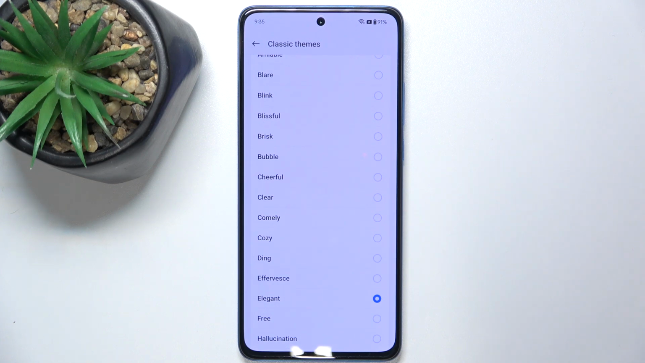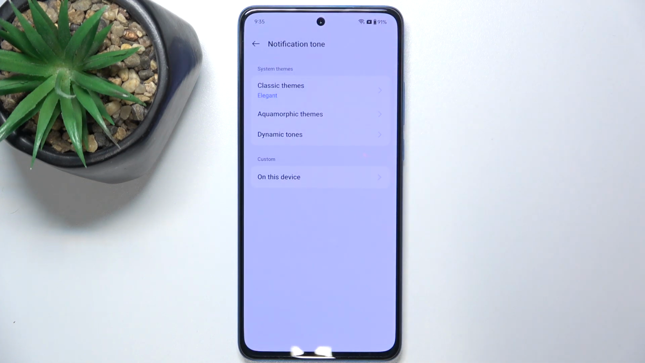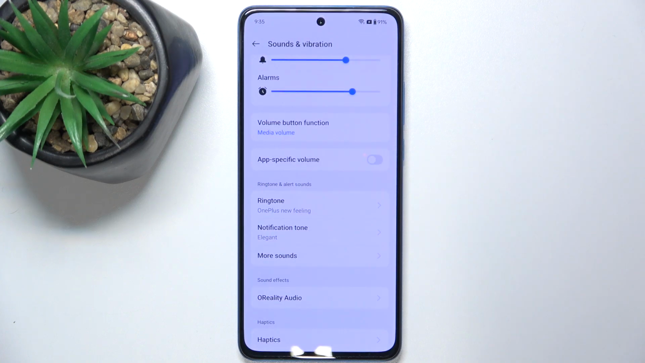And when I choose one, just go back. And the notification tone has been changed.